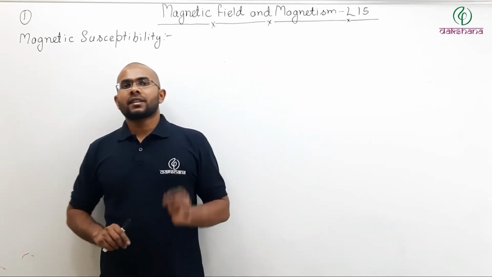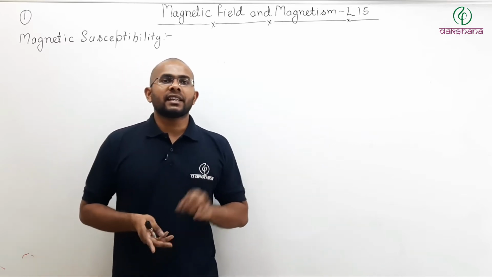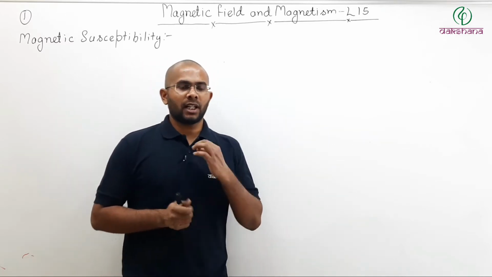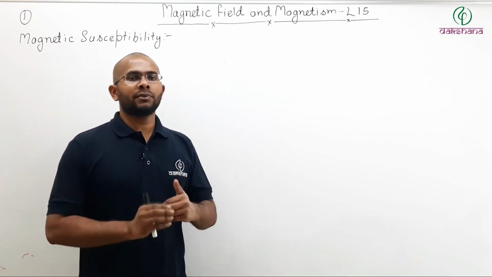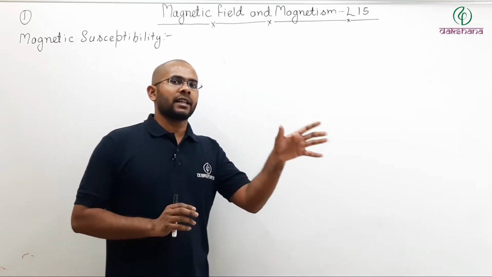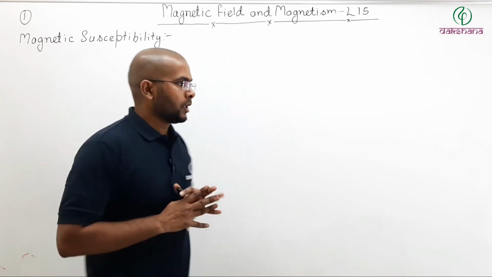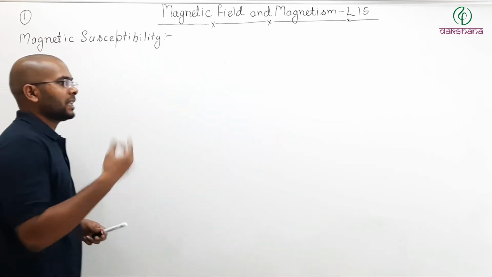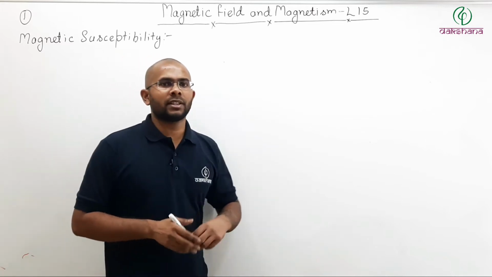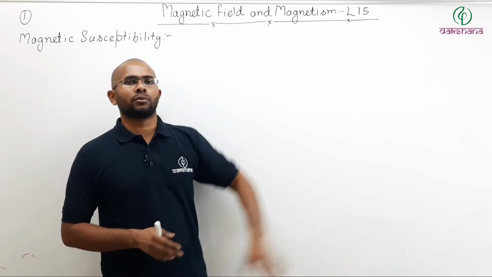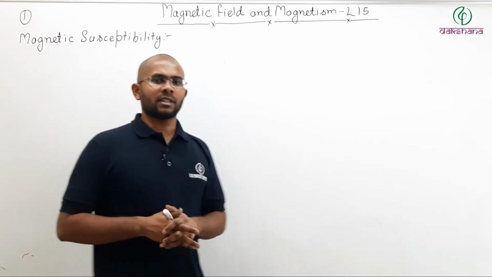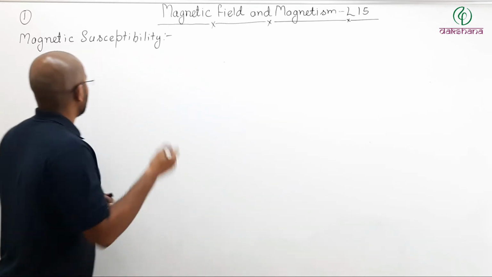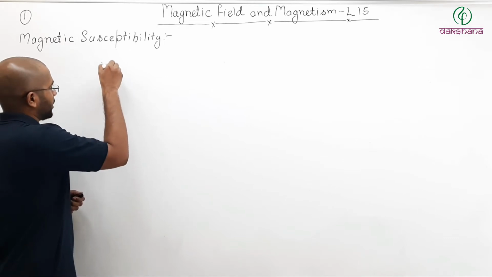Now that we are discussing susceptibility as an indicator of how well a material will be magnetized if placed inside an external magnetic field, what if there is no material? For example, there is some field in vacuum and I want to know what the susceptibility is. What is the susceptibility of vacuum? Let us write that fourth point.